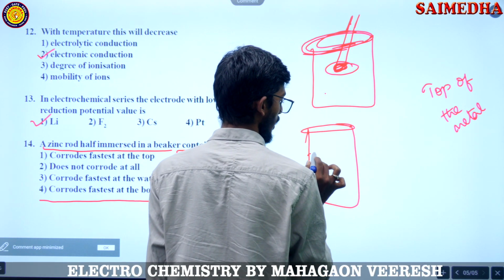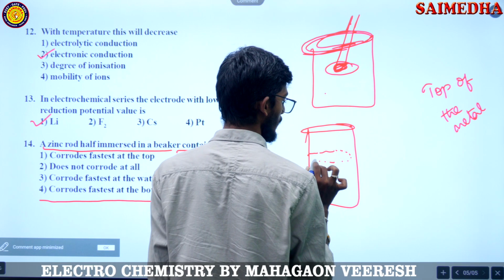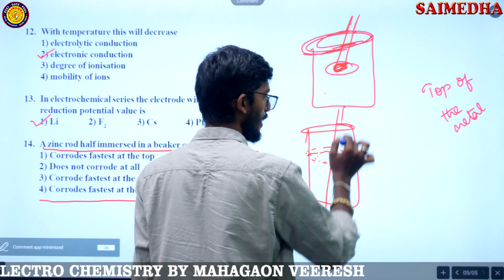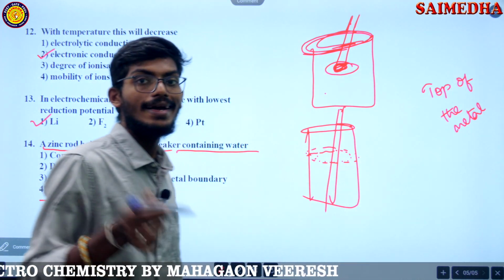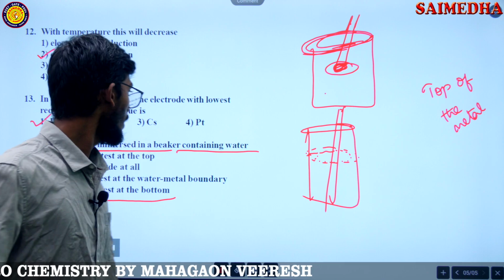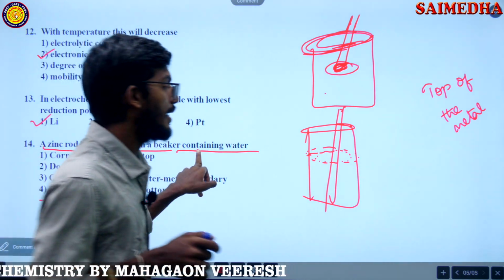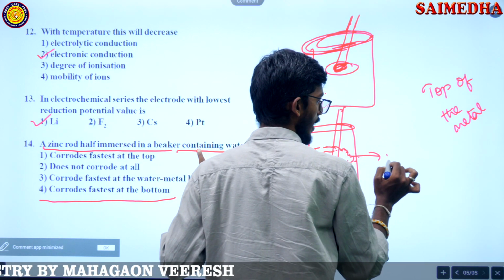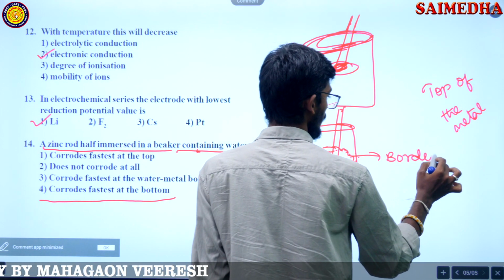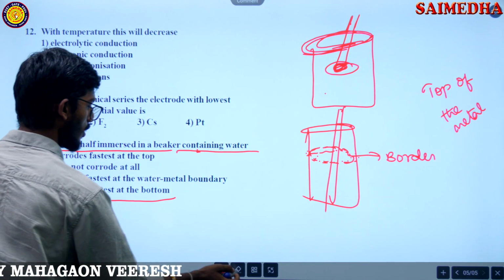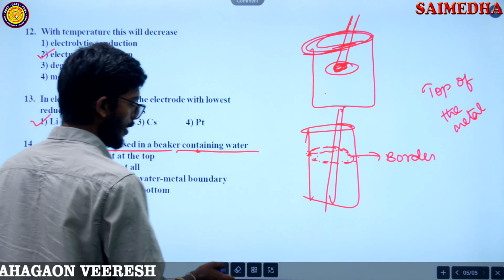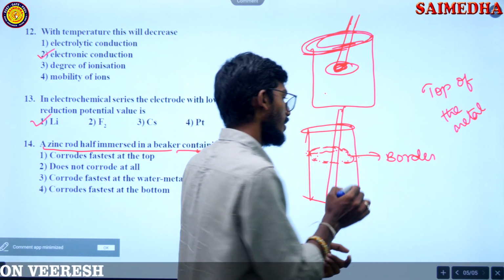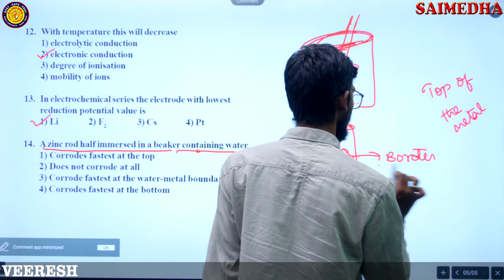That means if you have water up to here, and this is your boundary, and if you immerse it completely into the water, then it gets corroded fastest at this bottom border.